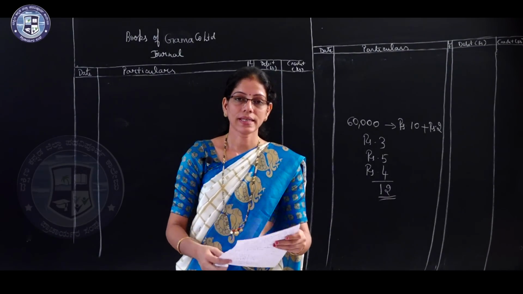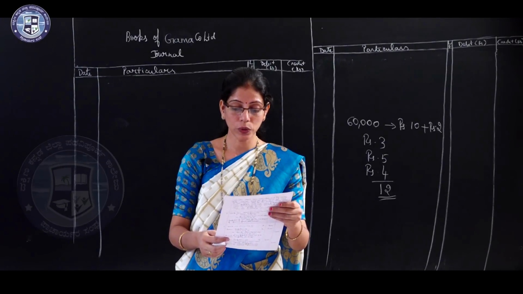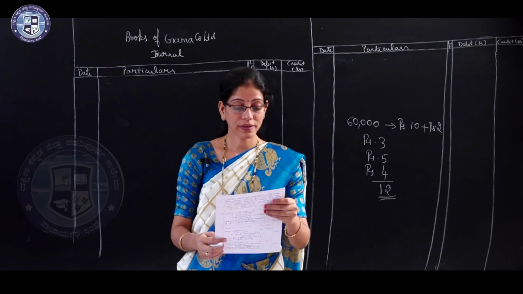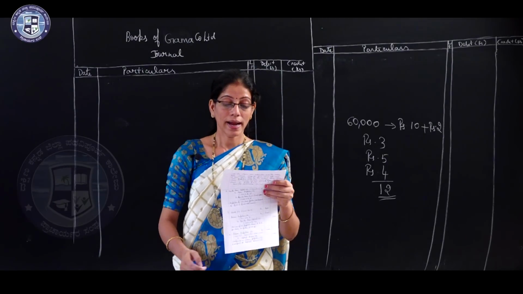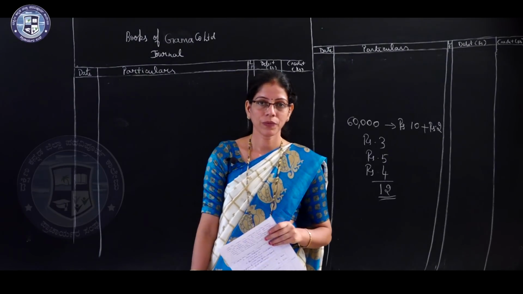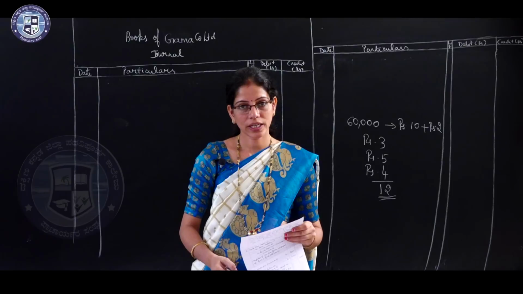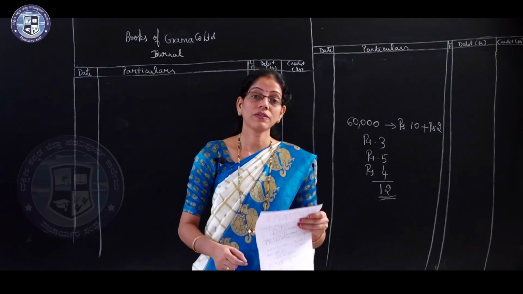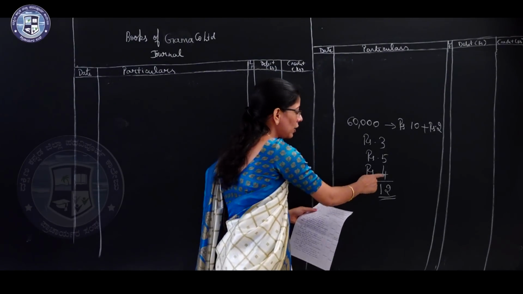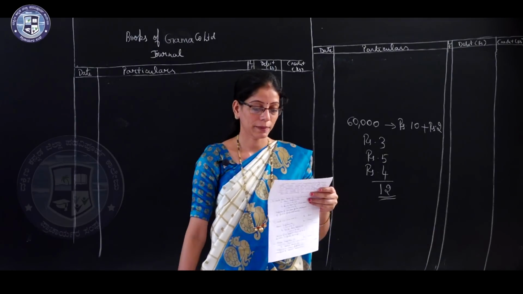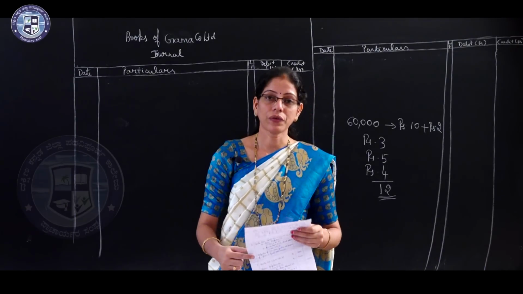All the shares were subscribed and the money duly received except the first and final call on 1500 shares held by Mr. Sudesh. It means Mr. Sudesh, who was holding 1500 shares, did not pay the first and final call money of rupees 4 per share. These shares were forfeited.